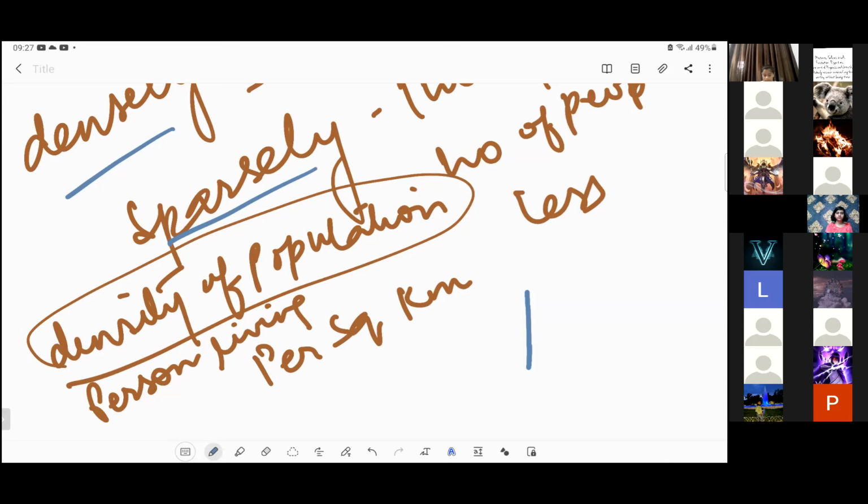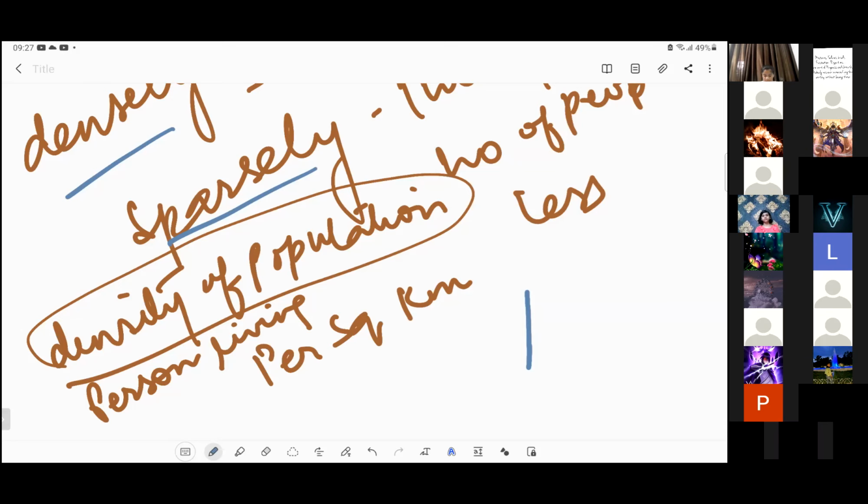Now, we have read about relief features of the earth, right? There are various landforms on the surface of earth that we live on. There are uneven terrains, desert regions, cold deserts, hot deserts, mountains, plains, hills, then plateau, valleys. But are all these places suitable for cultivation? No, ma'am. Very good.